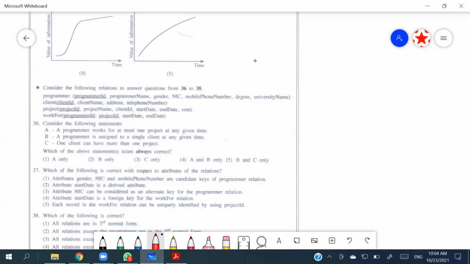So they are talking about the programmer. If you think about the programmer, program ID can be found here as well as over here. So they are talking about a programmer and a project. Project ID is over here, as well as over here. So that means two separate entities, programmer and project, and another separate table, which is work for, which contains programmer ID and project ID both.